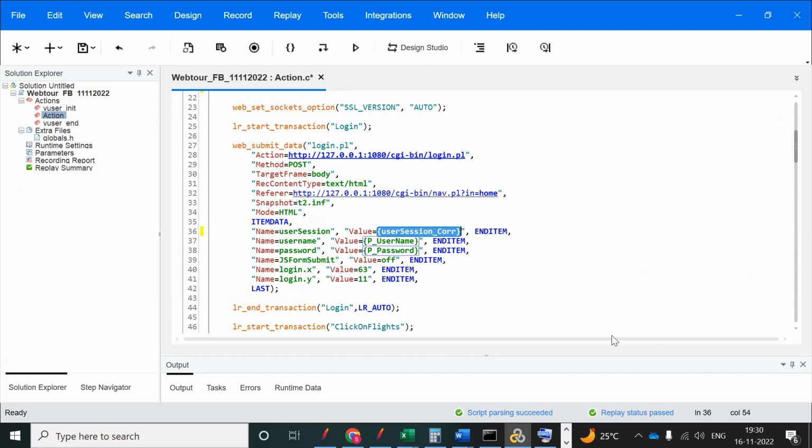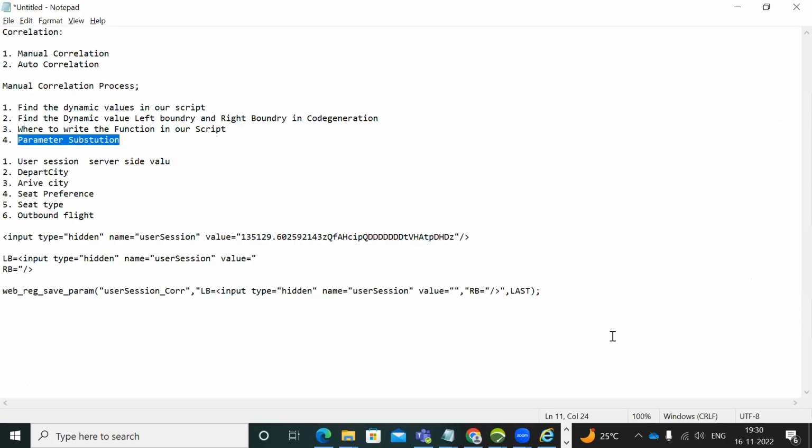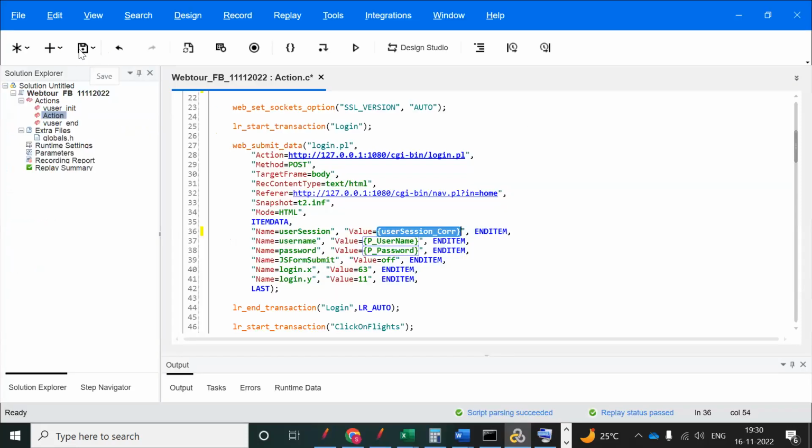So now the entire correlation is completed. See, find the dynamic value is completed. Find the dynamic value LBRB is completed. And where to write the function is completed, and parameter substitution is completed. So this is the manual correlation. Now you can execute.